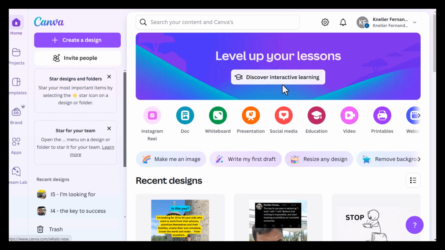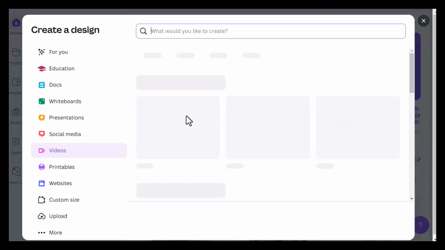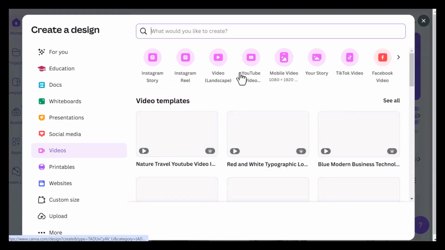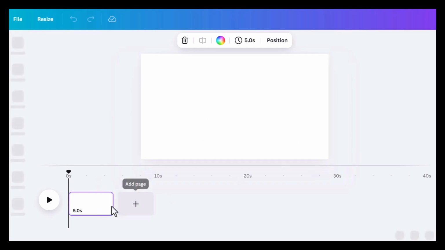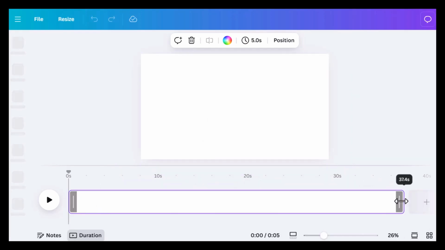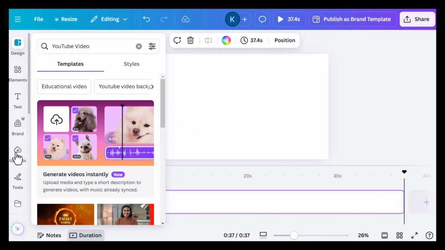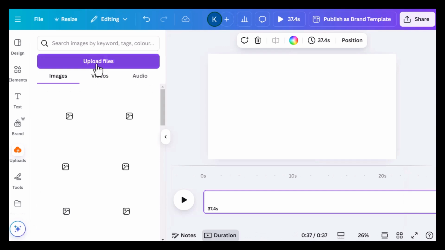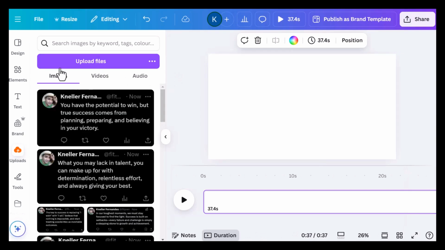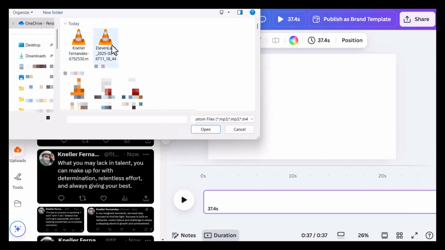Okay, proceeding to the next step, we're going to go to Canva and we're going to start a new video. And we want it as a YouTube video or so, the size of a YouTube video. So a new blank video should open up. Now the first thing is we're going to go and upload the script out here into Canva. So I'm going to upload it here, upload files. So I'll upload the files. So I could choose my own voice one and even the ElevenLabs one.